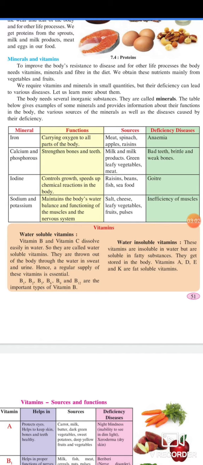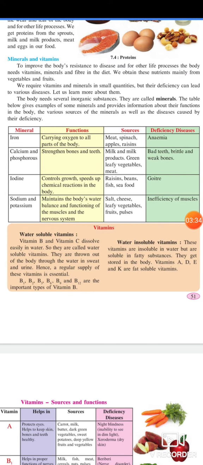The body needs several inorganic substances. They are called minerals. The table below gives examples of some minerals and provides information about their functions in the body, the various sources of the minerals as well as the diseases caused by their deficiency. Mineral: iron. Function: carrying oxygen to all parts of the body. Sources: meat, spinach, apples, raisins. Deficiency disease,